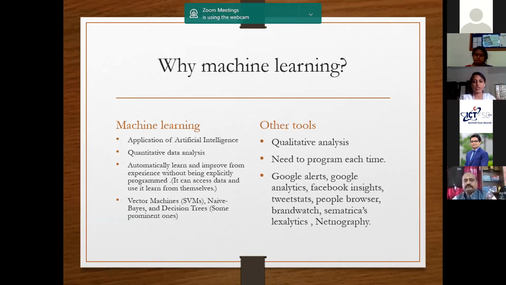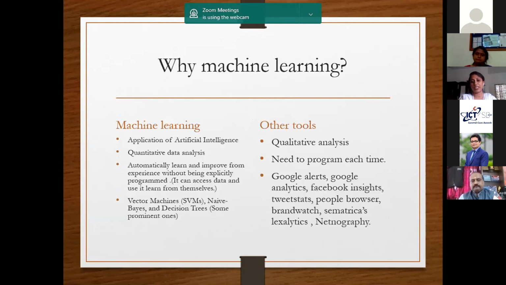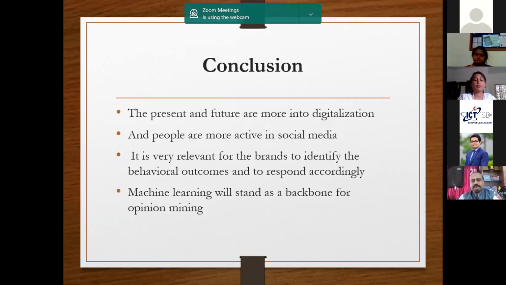And we have mentioned some of the prominent machine learning tools available, like support vector machines, naive Bayes, decision trees, and many others. And as we already know, opinion mining is very important from the branding perspective.